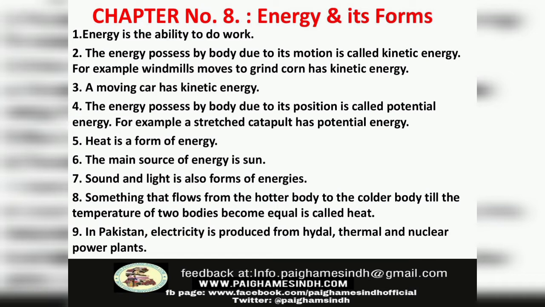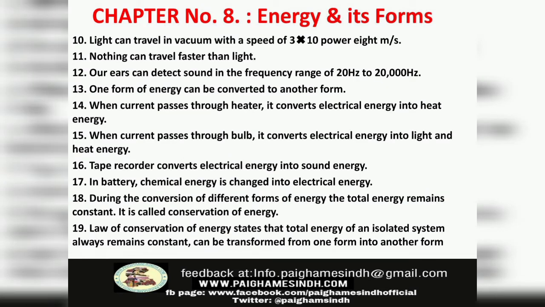Number 8, something that flows from the hotter body to the colder body till the temperature of the two bodies becomes equal is called heat. Number 9, in Pakistan, electricity is produced from hydro, thermal and nuclear power plants. Number 10, light can travel in vacuum with a speed of 3 × 10^8 meters per second. Number 11, nothing can travel faster than light. Number 12, our ears can detect sound in the frequency range of 20 Hz to 20,000 Hz.